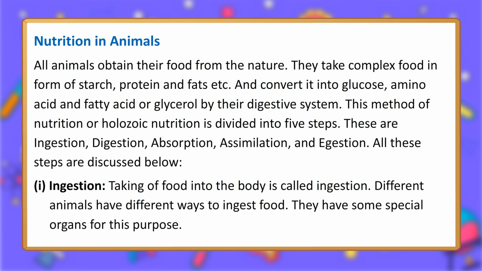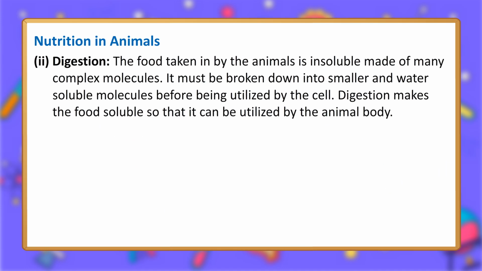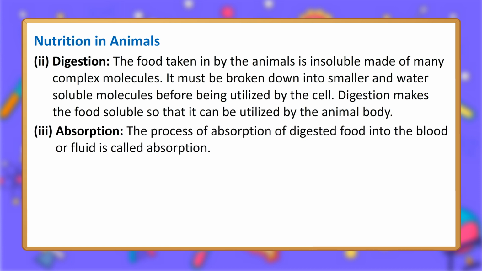1. Ingestion. Taking of food into the body is called ingestion. Different animals have different ways to ingest food. They have some special organs for this purpose. 2. Digestion. Food taken in by the animals is insoluble, made of many complex molecules. It must be broken down into smaller and water-soluble molecules before being utilized by the cell. Digestion makes the food soluble so that it can be utilized by the animal body.